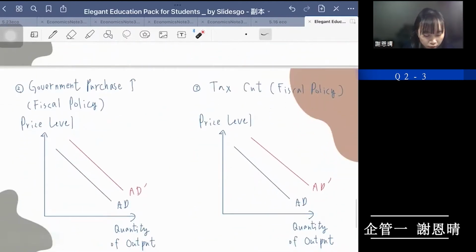The second method is to increase government purchases, which is a fiscal policy. When the government alters its own purchases of goods or services, that shifts the aggregate demand curve directly. So when the government increases its purchases, the aggregate demand curve would shift to the right directly, just like this.